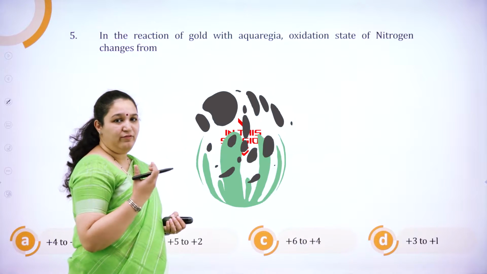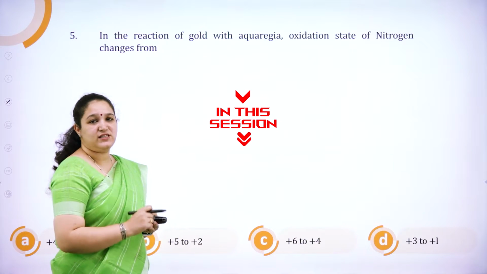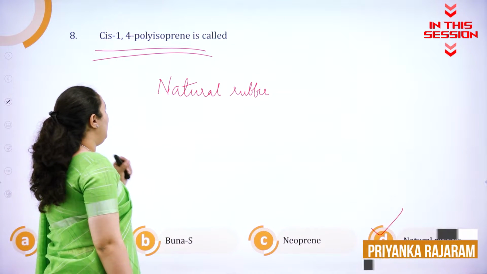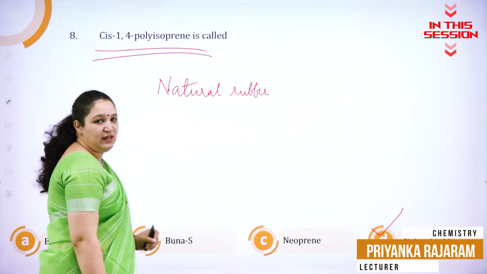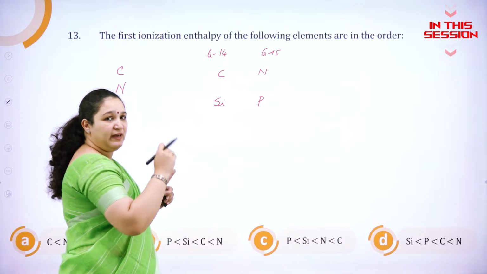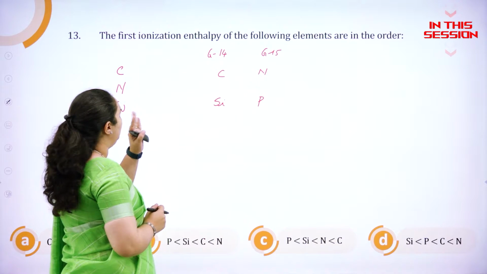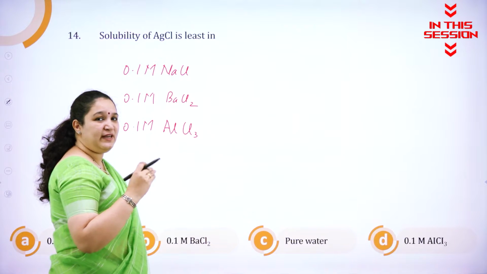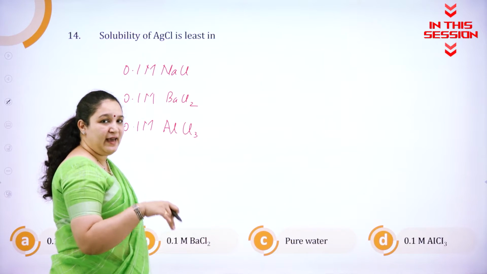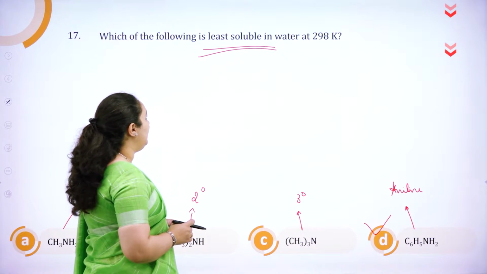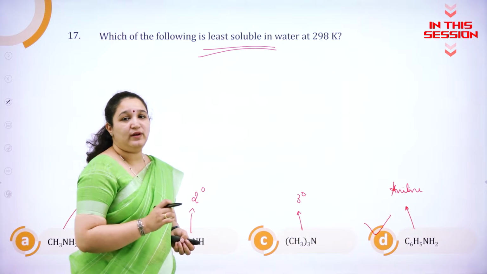Aqua regia is a mixture of HCl and HNO3, nitric acid and HCl. 1,4 polyisoprene is nothing but natural rubber. Now what is the trend along the period and down the group for ionization enthalpy? When common ion effect is there, solubility of the weak electrolyte can be reduced. Aniline will not dissolve in water at 298 Kelvin.